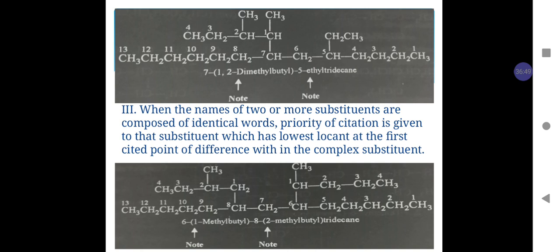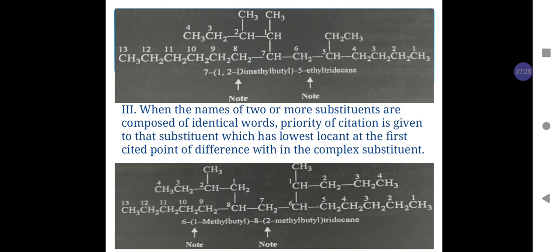So the numbering is done from the right hand side, because when numbering is done from the right hand side, 1 methyl butyl will get number 6 while the 2 methyl butyl substituent comes on carbon number 8. If the numbering is done from the left hand side, then 1 methyl butyl has number 8 and 2 methyl butyl has number 6, which is not according to this rule.